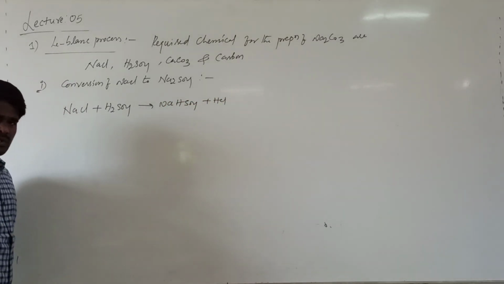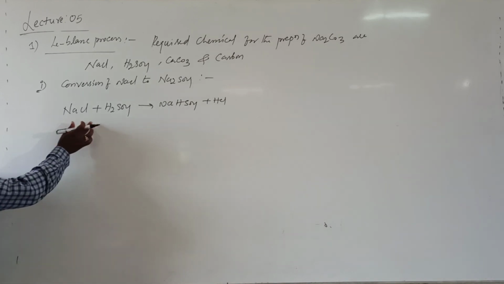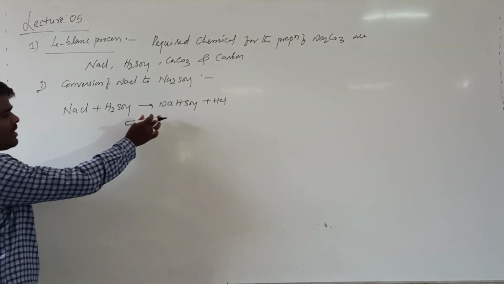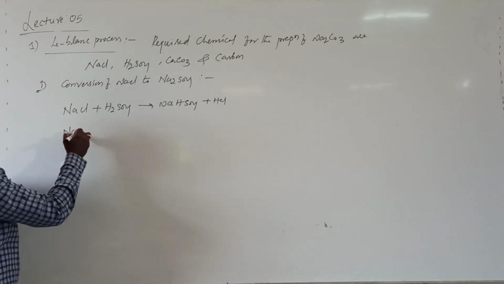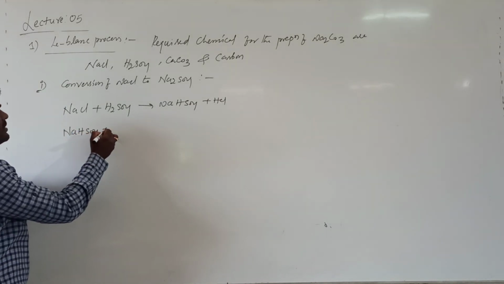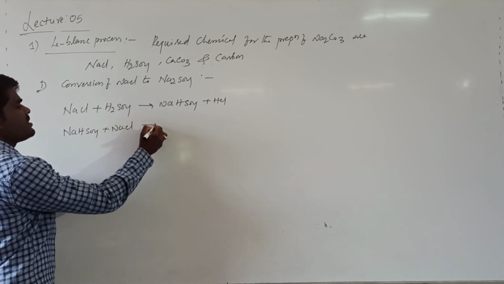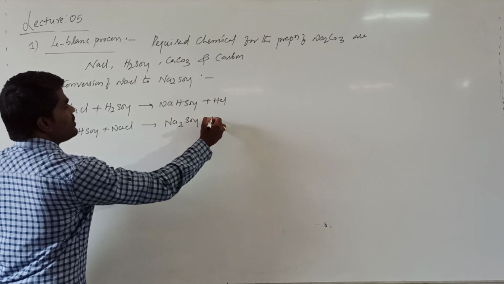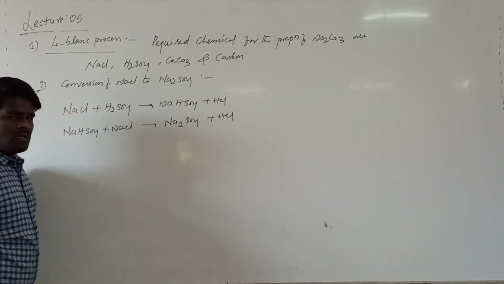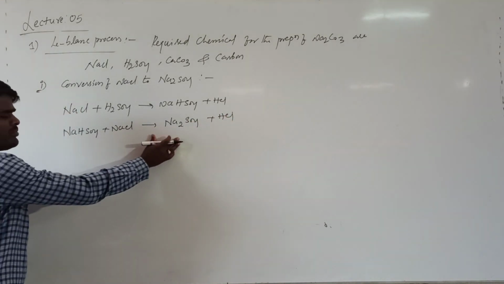This is sodium chloride, this is sulfuric acid. On reaction, it forms sodium hydrogen sulfate. This sodium hydrogen sulfate on reaction with NaCl will be converted into Na2SO4 plus HCl. It will be converted to sodium sulfate.